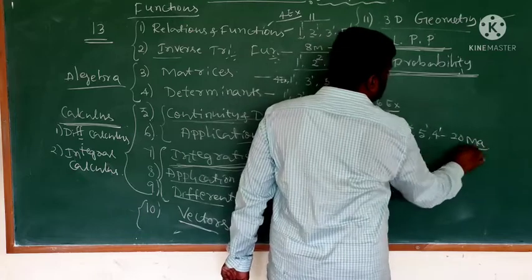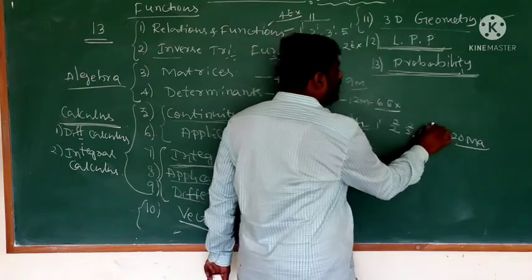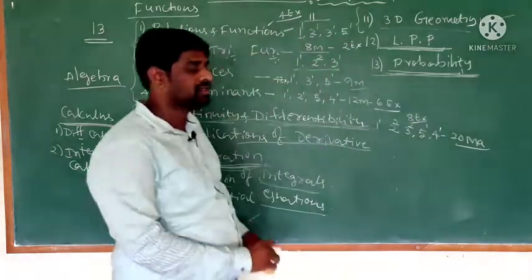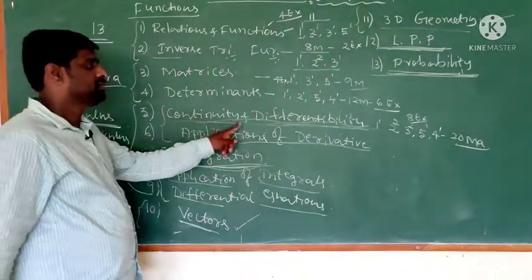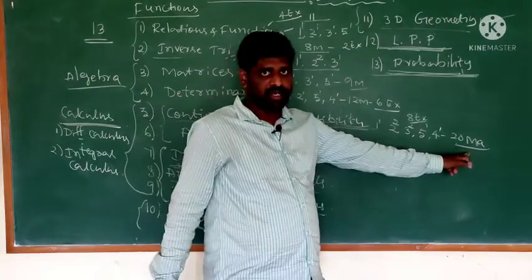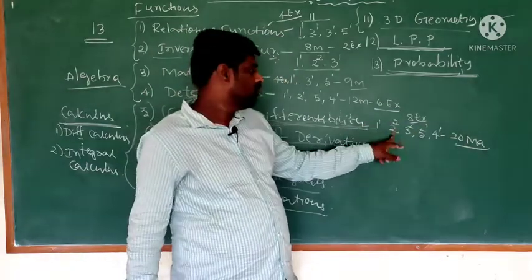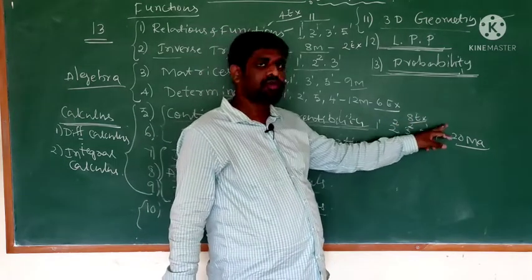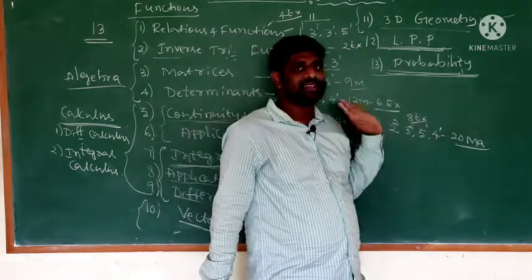In continuity and differentiability, 8 exercises are there. So 1 mark question 1, 2 mark question 2, 3 mark question 2, 5 mark question 1, 4 mark question 1, and 8 exercises.